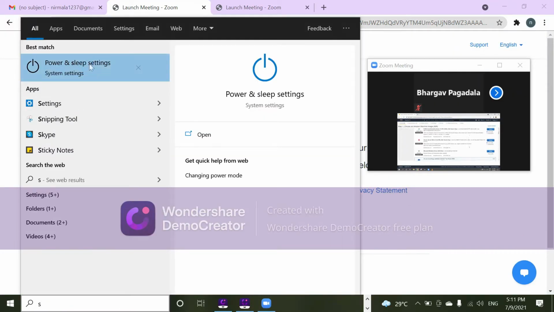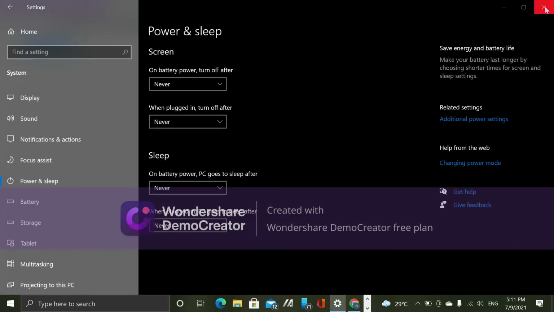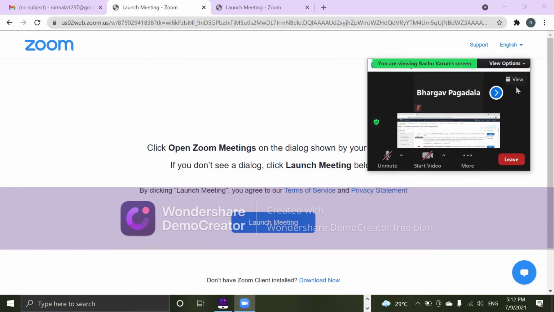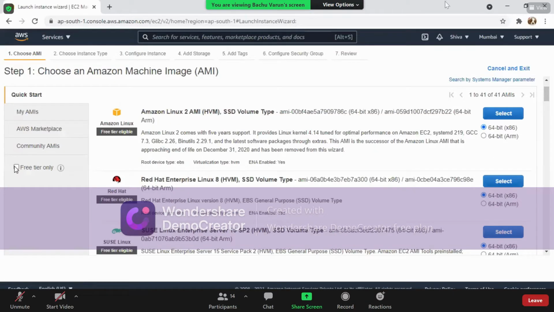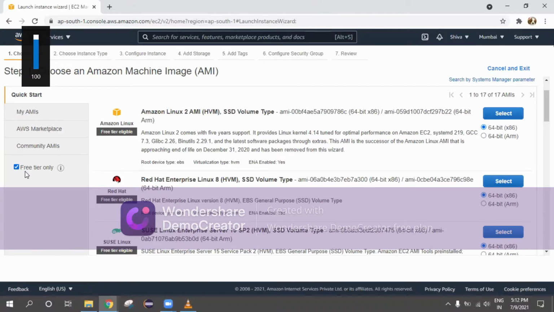So firstly we have created a Windows instance. You can see all free tiers, or else you have an option at your left side to select free tier only. Okay. So this is Amazon Machine Image. To install an operating system, we require an operating system file, which is called an image file, or an OS installation file. Okay, operating system installation.